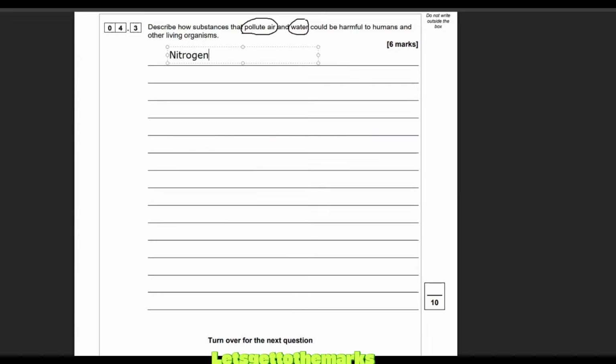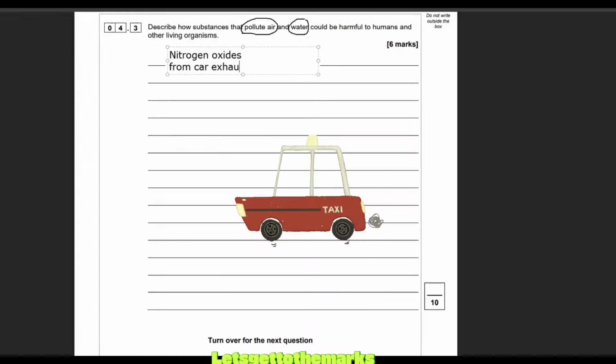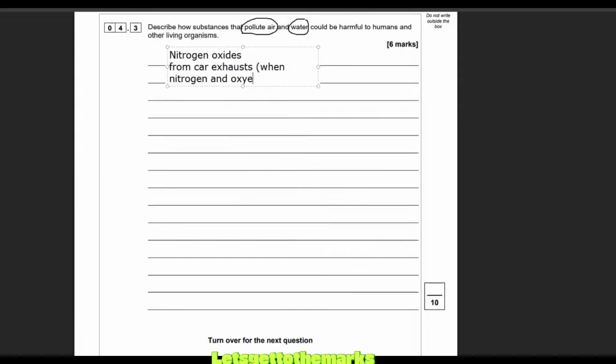So I'm going to say nitrogen oxides. These are nitrogen oxides from car exhausts. I don't think you'll need to put this, but they form when nitrogen and oxygen react in hot car engines. Car engines are made of metal, they get very hot and act like a catalyst to join the nitrogen in the air to the oxygen. You get N2 plus O2 forming NO2. I could balance that, but who cares? Essentially, the key here is nitrogen oxides.